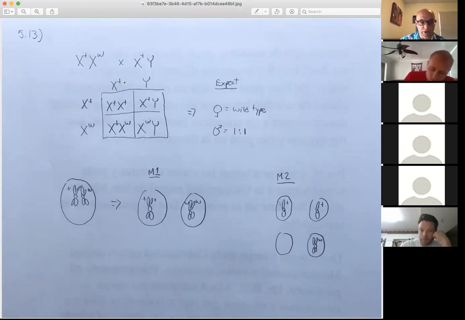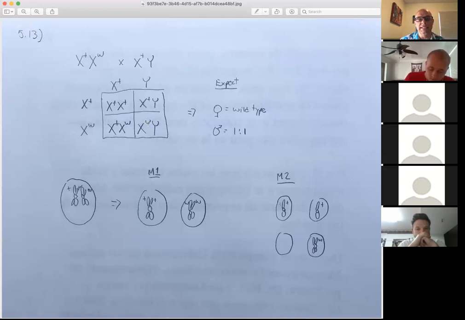So under normal circumstances, you could just make this Punnett square and mate those two. What you would expect is all wild type females, so homozygous wild type females and heterozygous wild type females. Since wild type is dominant to white eyes, those females would be wild type eyed, red eyed. And then you would have a 1-to-1 ratio of wild type eyed males to white eyed males.